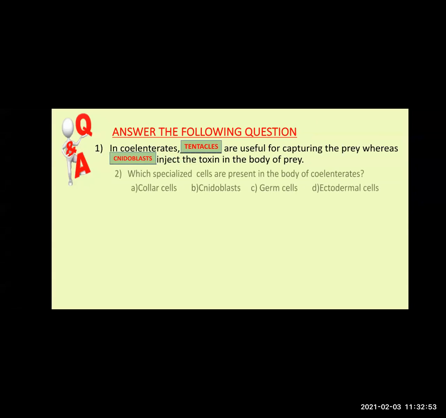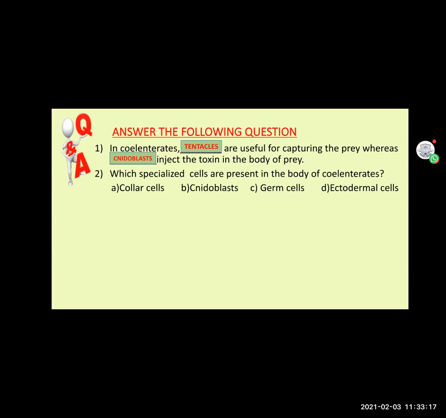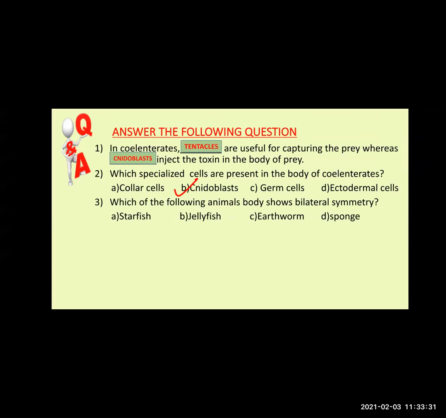Next one. Which specialized cells are present in the body of coelenterate? See, I said there are some specialized cells. What was the name? Collar cells, nidoblast, germ cells, ectodermal cells. Anyone? Nidoblast? Yes, correct. See, in Porifera, collar cells are there. In Coelenterata, nidoblast is there. So, nidoblast is the correct answer.